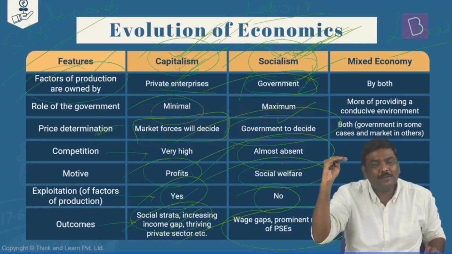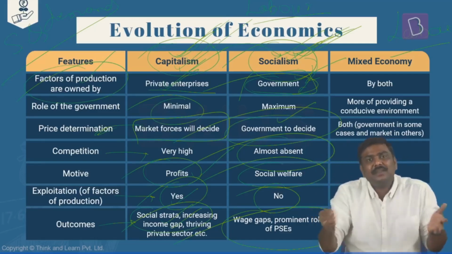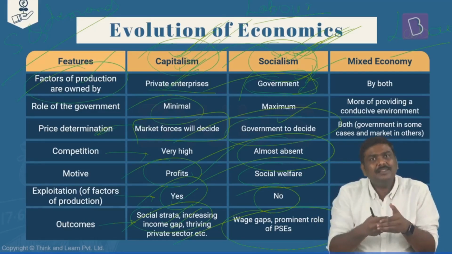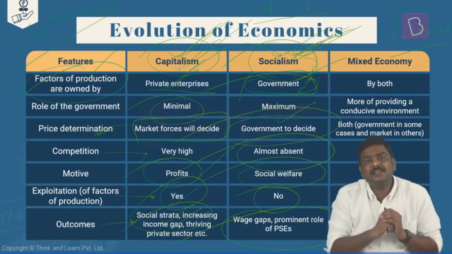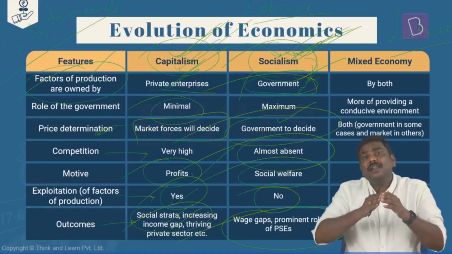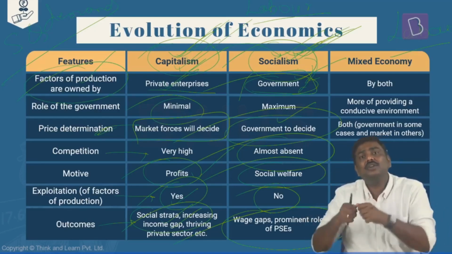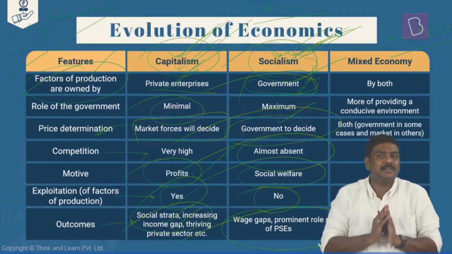Here the owner is the government, and government is the collective representation of the people. Is it okay? Government is essentially nothing but the representation of the people itself. So the profits which will go to the owners will go to the government, because government owns the public sector enterprises.